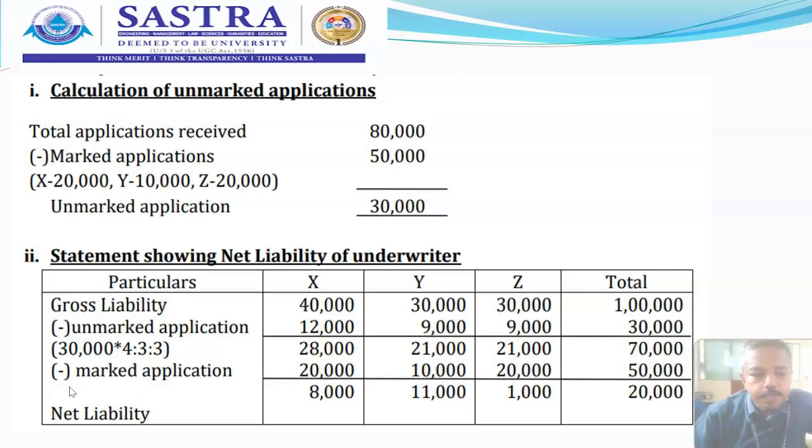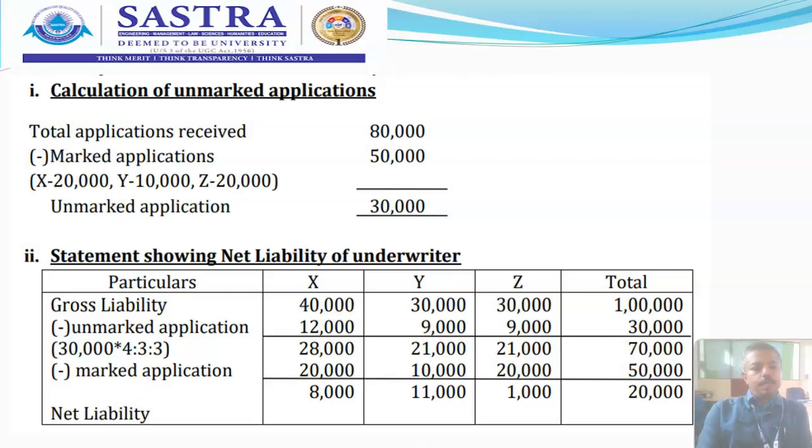So now if we subtract, we will get the net liability of the underwriter. By subtracting the marked applications, you will get 8,000 shares for X, 11,000 shares for Y, and 1,000 shares for Z. So the balance would be 20,000 shares. So this is the final answer of our exercise.